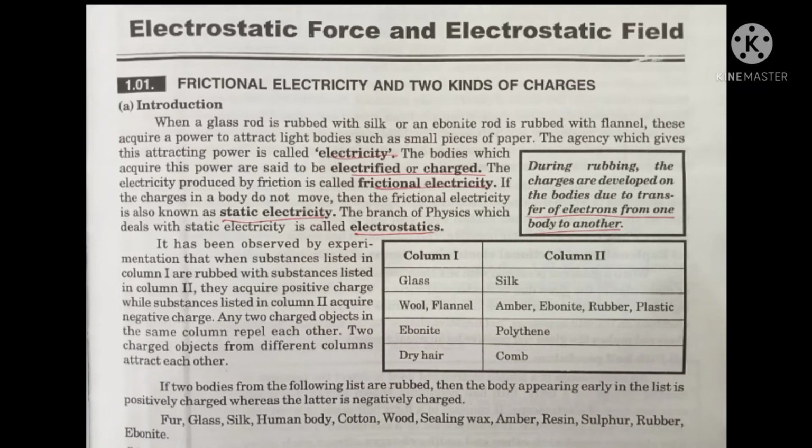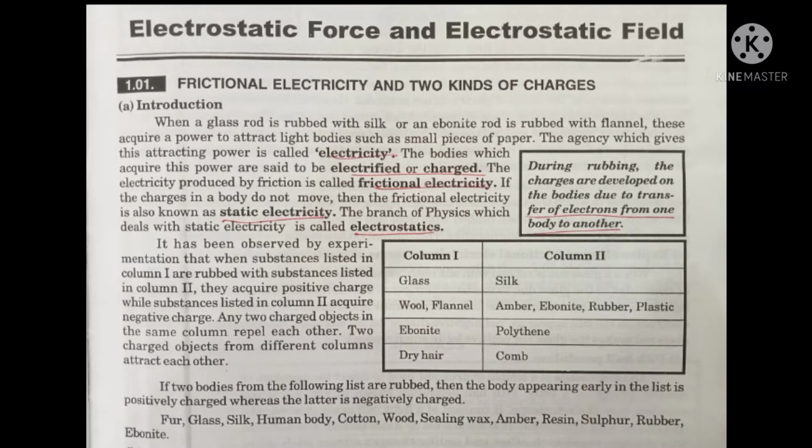Electricity. First, we are going to introduce what is frictional electricity. When a glass rod is rubbed with silk, or an ebonite rod is rubbed with any other material such as flannel, these acquire a power to attract light bodies such as small pieces of paper. You can also do it by taking a piece of paper and a scale and rubbing it, so it will start attracting the pieces of paper.